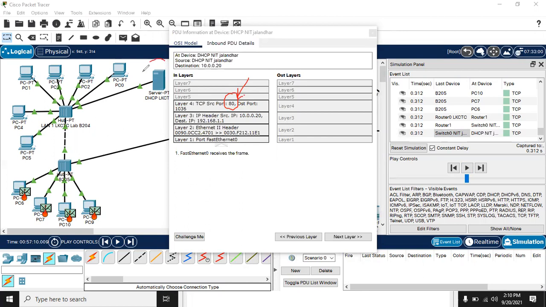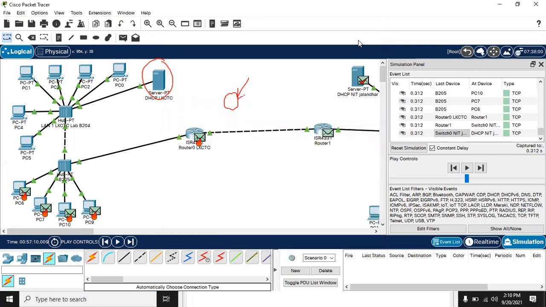And that's why one process which is running on this server will be able to communicate with another process which is running on another server, right? So this is one application, that is HTTP, Hypertext Transfer Protocol, which runs on port number 80, right?